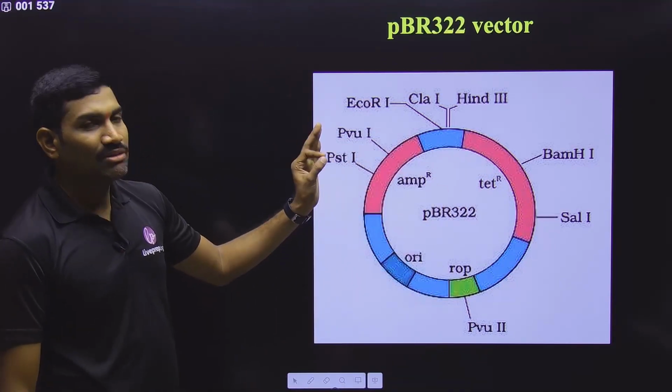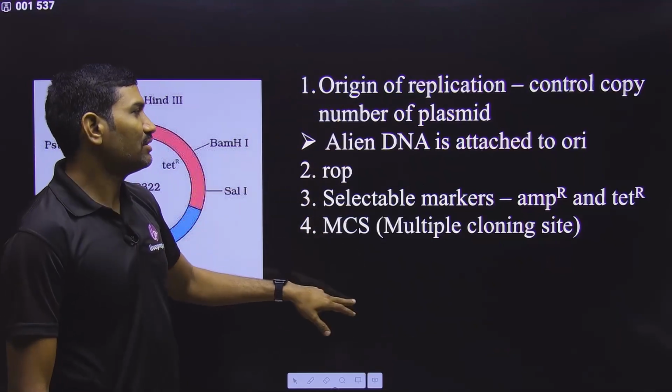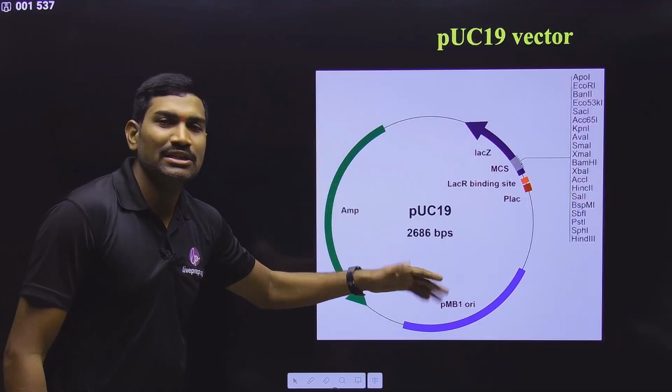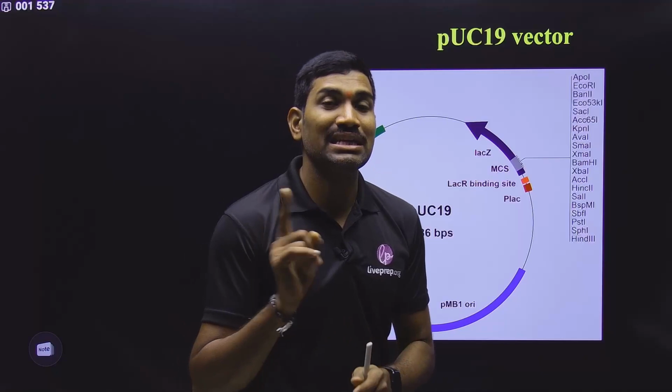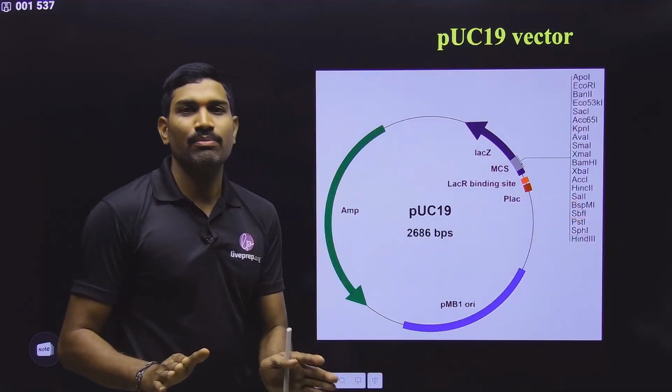So please observe each and every point related to this very clearly. Okay. These are the points that we need to observe carefully. With that, pBR322 vector information is completed. Selection based on pBR322, I will tell you separately. Here we are talking only about the vectors.